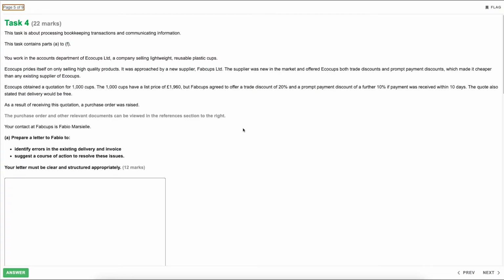The 1,000 cups have a list price of £1,960, but Fab Cups agreed to offer a trade discount of 20% and a prompt payment discount of a further 10% if payment was received within 10 days. It's very generous. The quote also stated that delivery would be free.